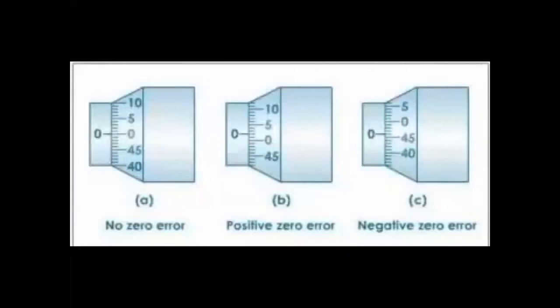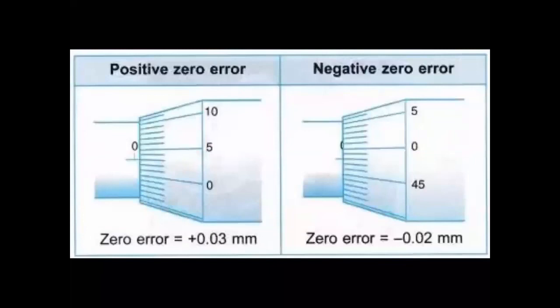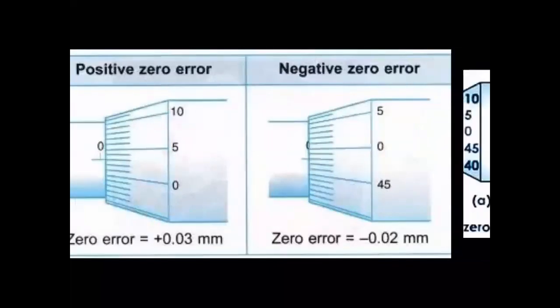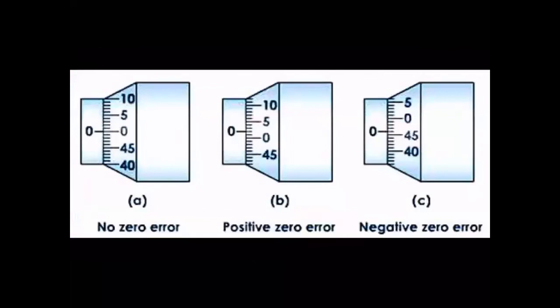Okay, so negative, no zero error, positive zero error, and negative zero error. So yeah, in this case, the zero error is 3 units. In this case, the zero error is 2 units. Positive zero error is +3, negative is minus. So the same diagram, but shown in a better way.